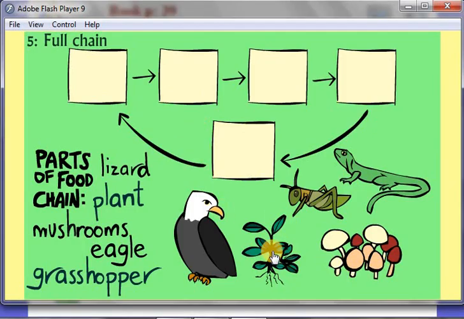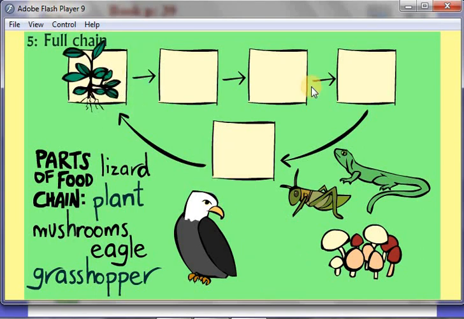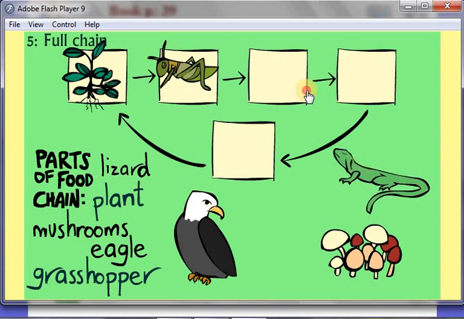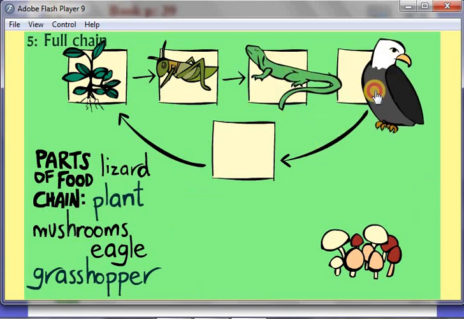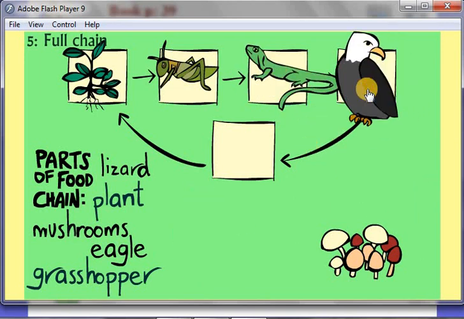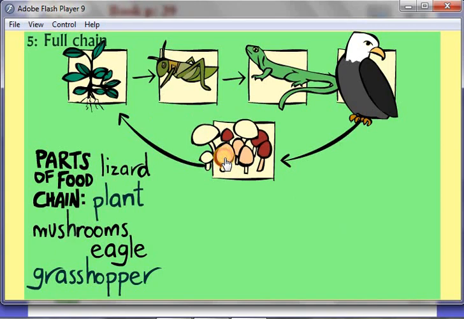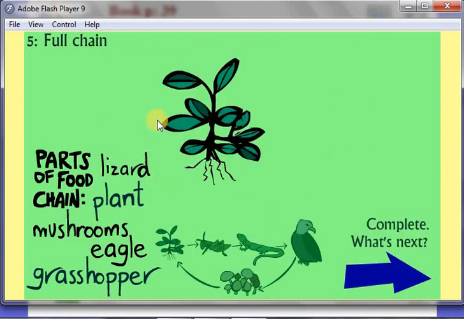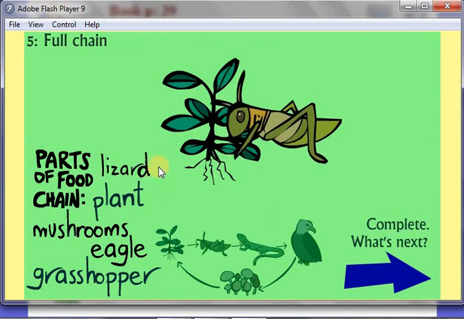Here we'll start with the plant. The cricket or the grasshopper will eat the plant. The lizard will eat the grasshopper, then the hawk will eat the lizard. Here, when the hawk dies, it will be decomposed by mushrooms, and then it will give a new plant.